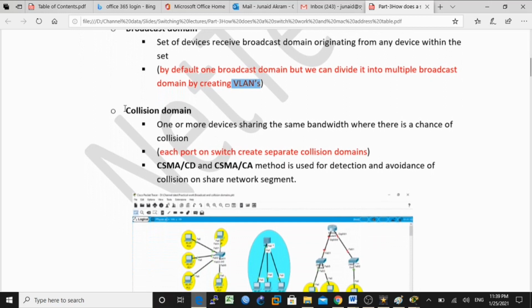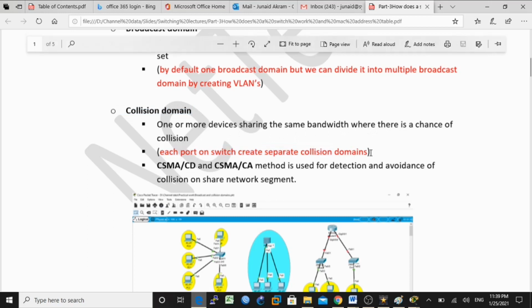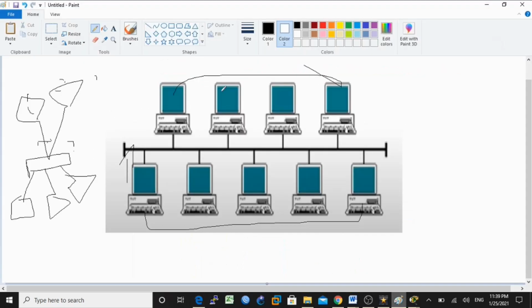So next is collision domains. A collision domain is one or more devices sharing the same bandwidth where there is a chance of collision. Each port on the switch creates a separate collision domain. For example, I have this diagram, and this is a medium. This is a shared bandwidth.